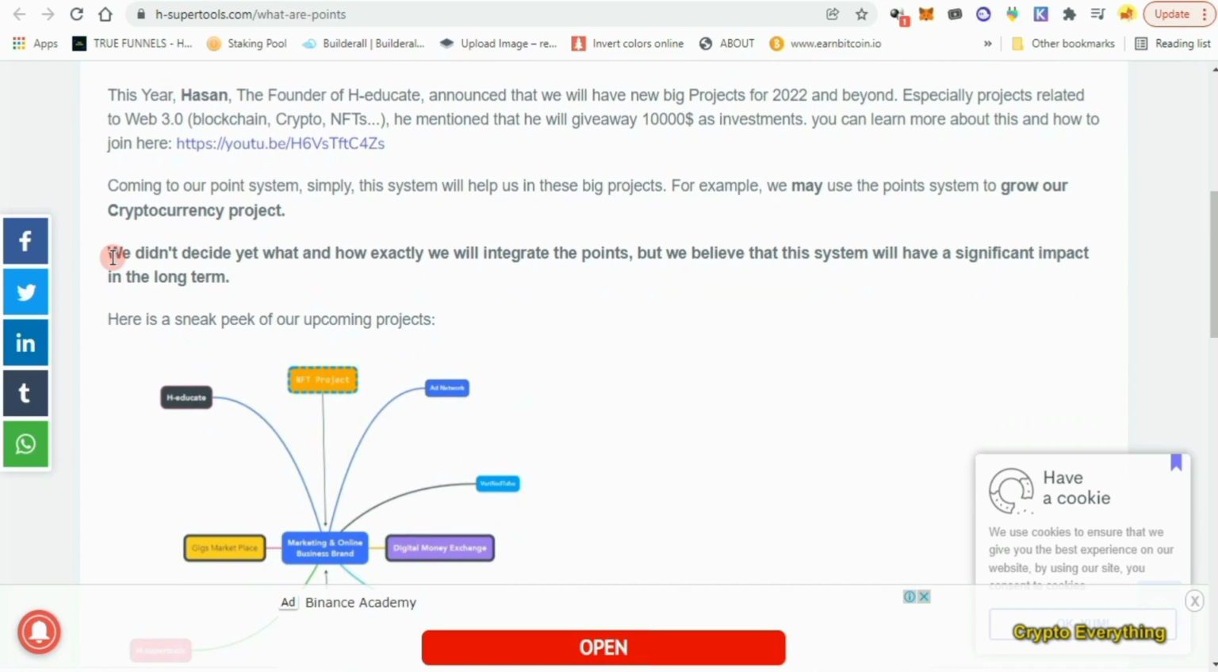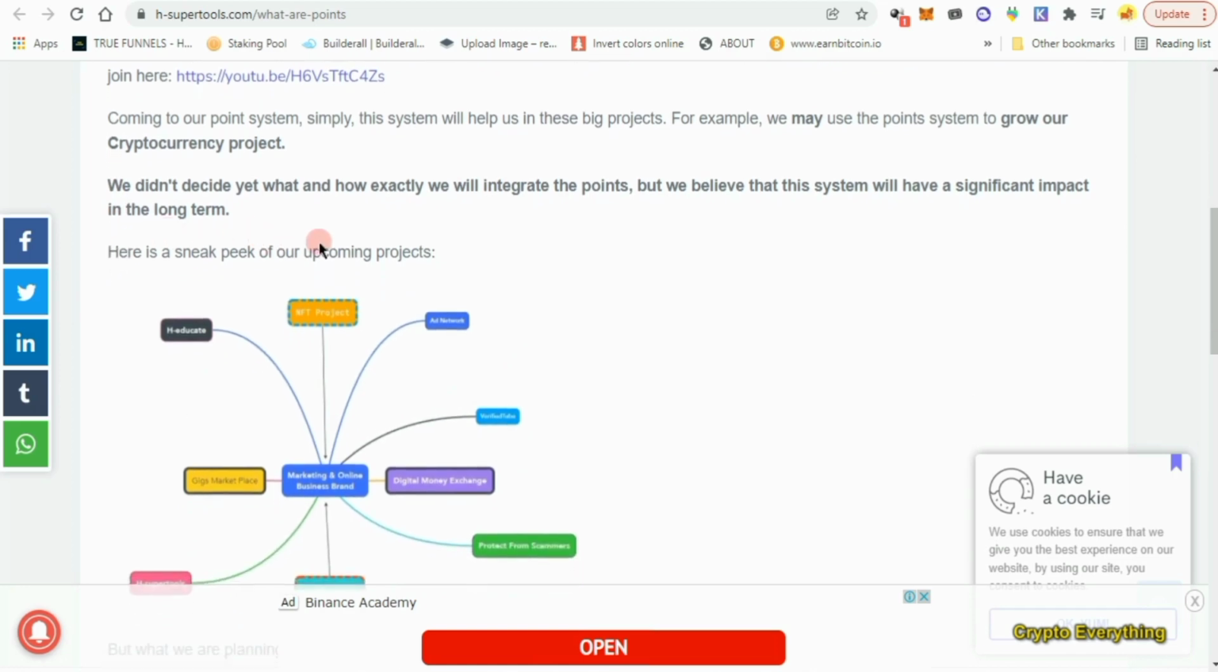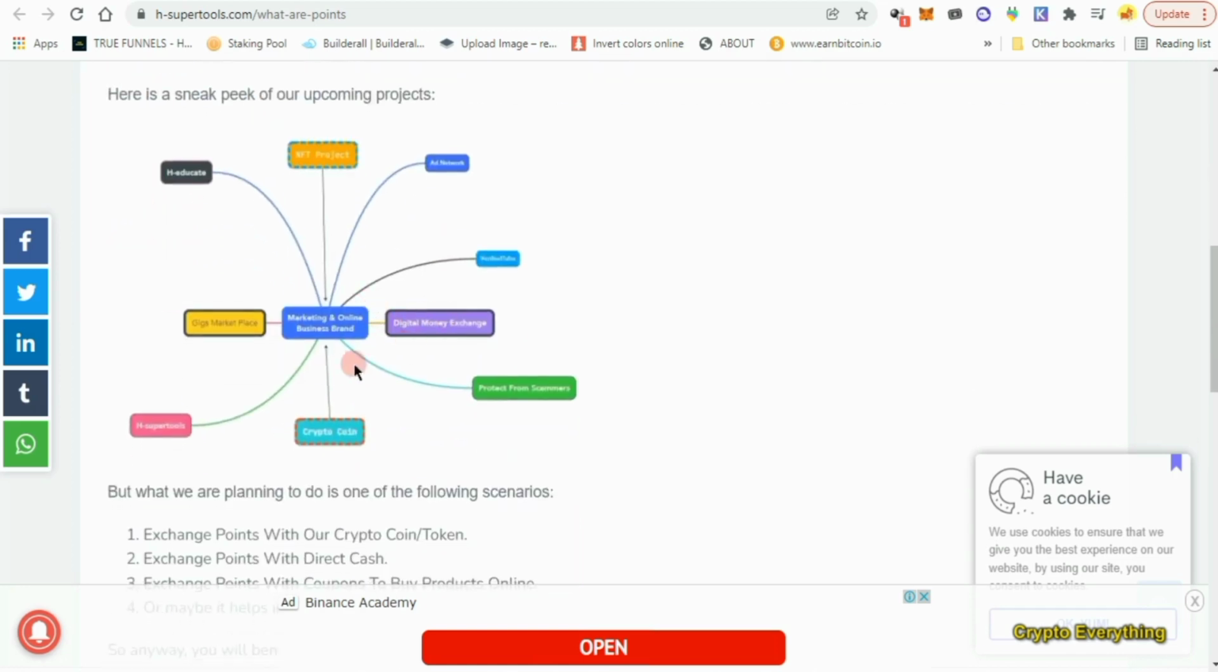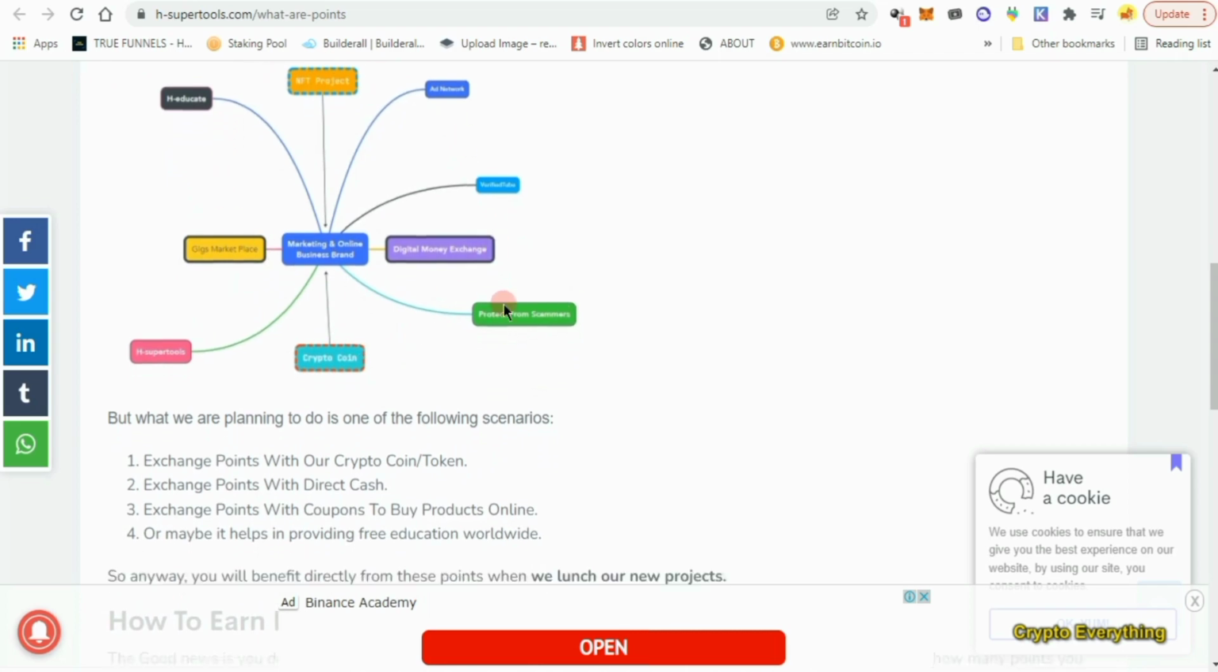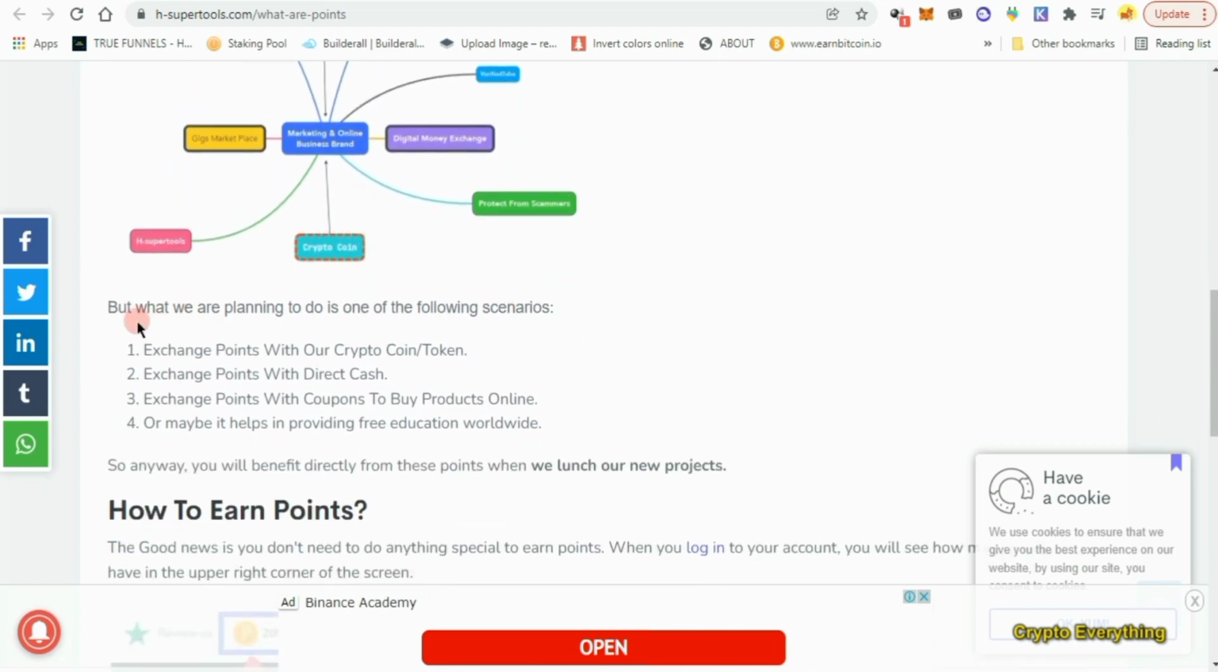So we didn't decide yet what and how exactly we will integrate the points, but we believe that the system will have a significant impact in the long term. So here's a sneak peek of our upcoming project. So this is the projects that they have on ground. So there's a crypto coins. These are all under marketing and online business brands. So this is all the plans that they have for 2022 concerning the project.